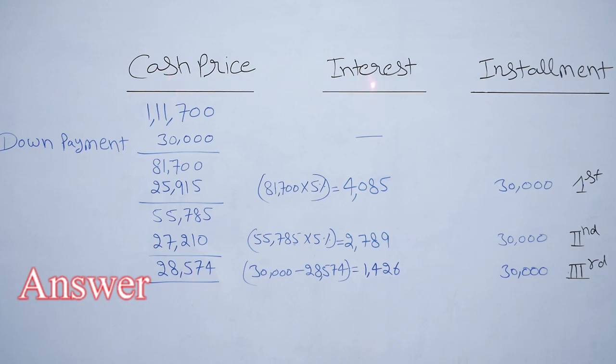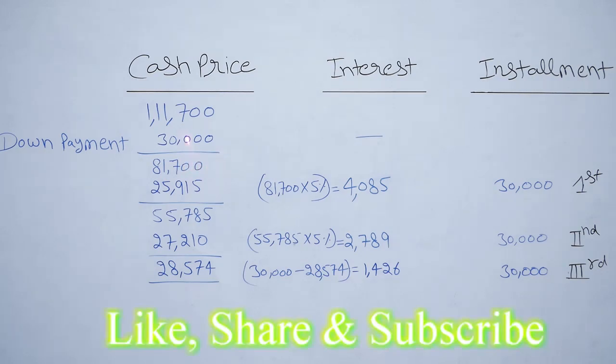Cash price, interest, installment. A Limited purchased a motor car of Rs 1,11,700 and paid Rs 30,000 as a down payment. Then after deducting the down payment, we get the remaining cash price of 81,700. This price A Limited paid in 3 annual installments of Rs 30,000 each. Along with the installment, A Limited has to pay interest. So on what amount does A Limited have to pay interest? We will charge interest on 81,700.